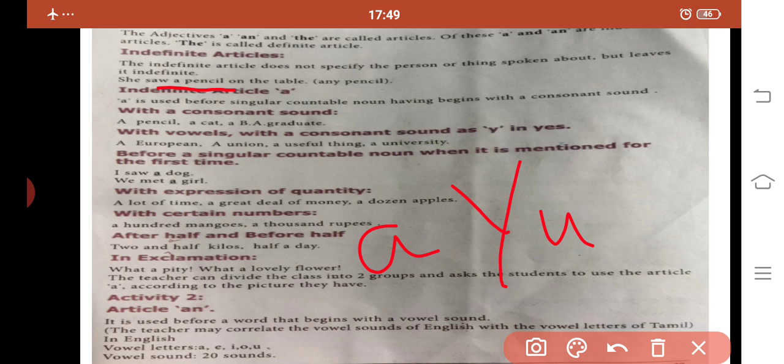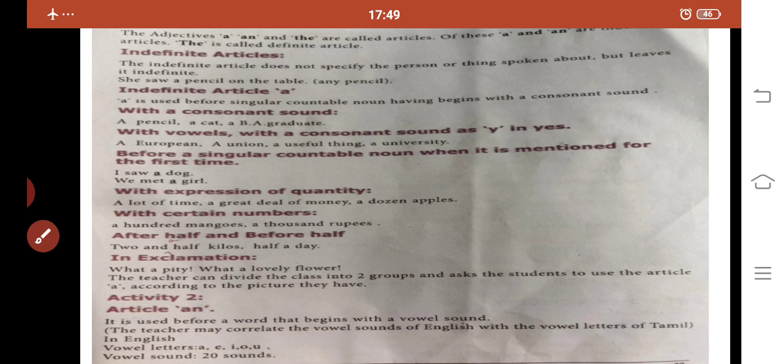Next one. The article a is used before a singular countable noun when it is mentioned for the first time. For example, the sentence, I saw a dog. Here we are introducing the dog in this sentence for the first time.